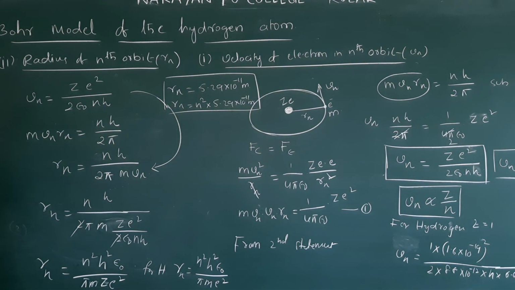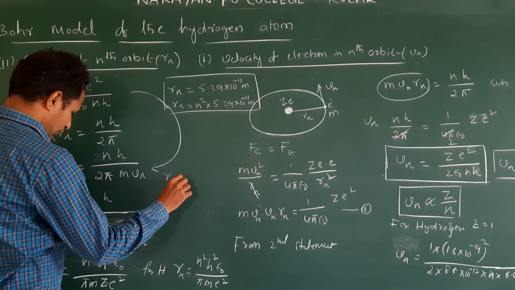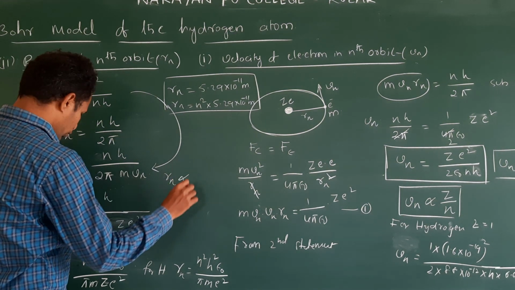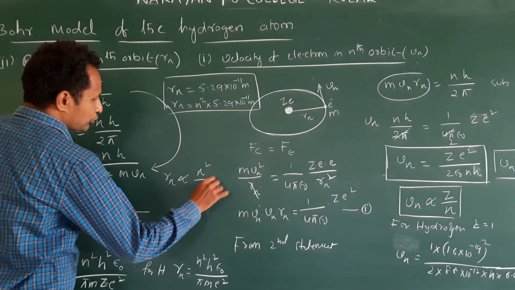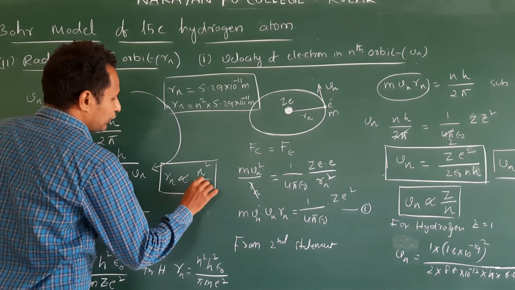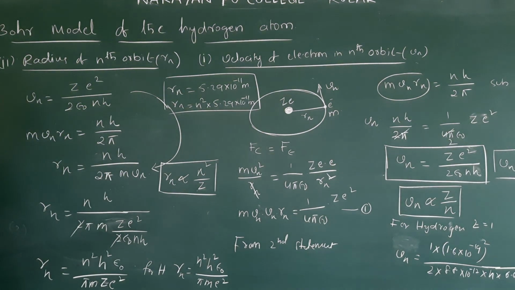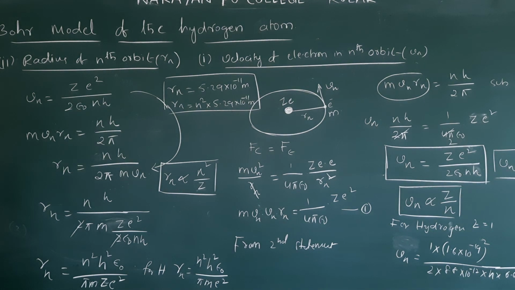In the competitive exams, how do you write this equation? Rn is directly proportional to n square and inversely proportional to Z. Using this relation, we will find it for hydrogen-like atoms. This is the relation, right? When they ask for 3 marks, derive the radius of the nth orbit or Bohr's radius, you can write this expression directly.